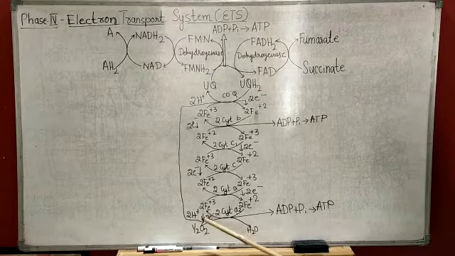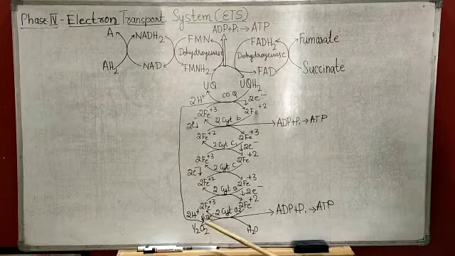So oxygen is the terminal electron acceptor.